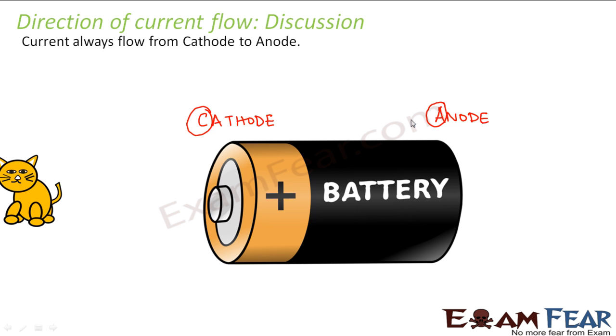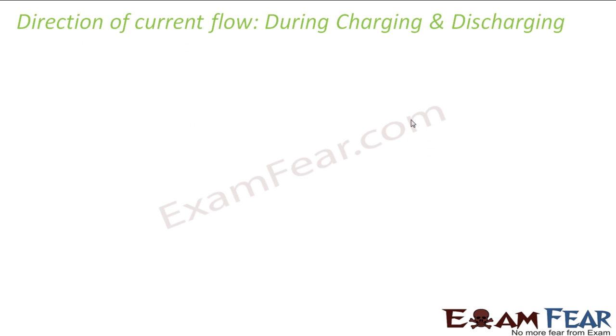Now you must be wondering, why is it so confusing to talk about the direction of current flow from cathode to anode or anode to cathode? That's because when we talk of charging and discharging of a cell, we see some weird facts coming up which confuse people.